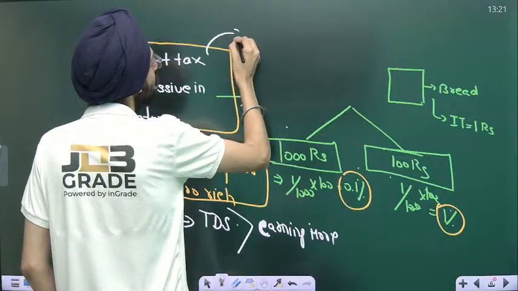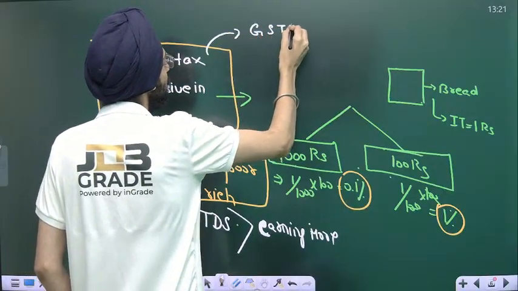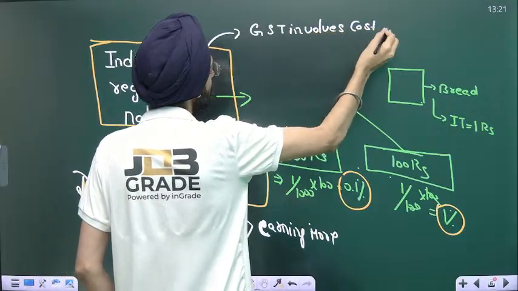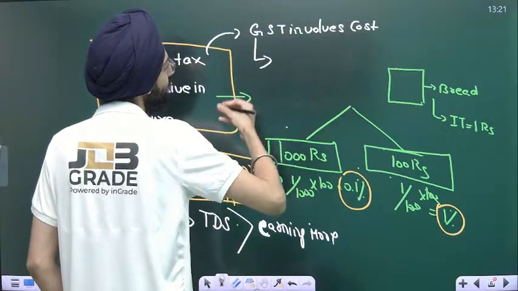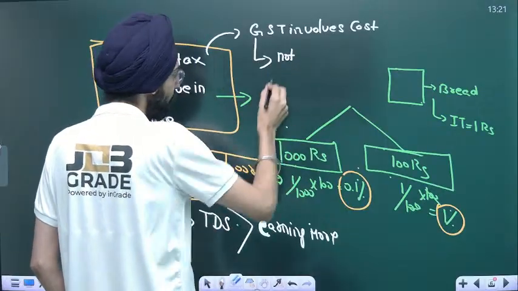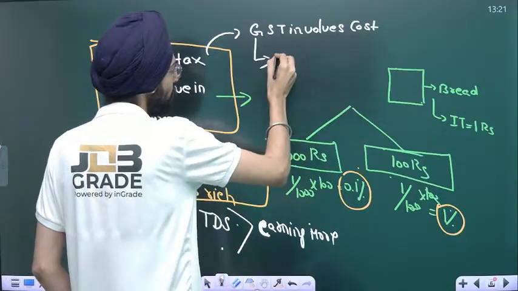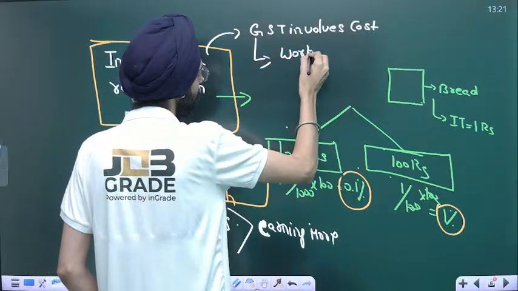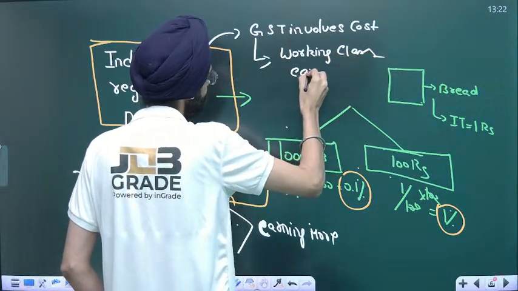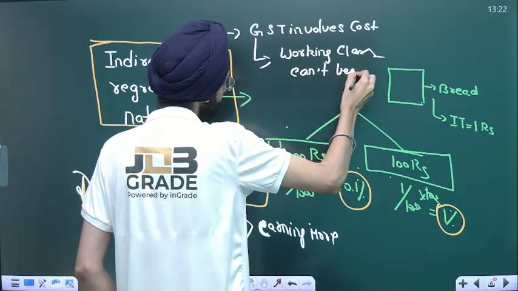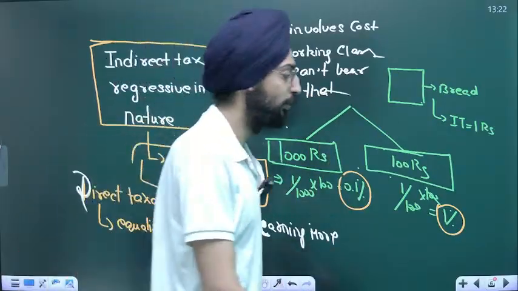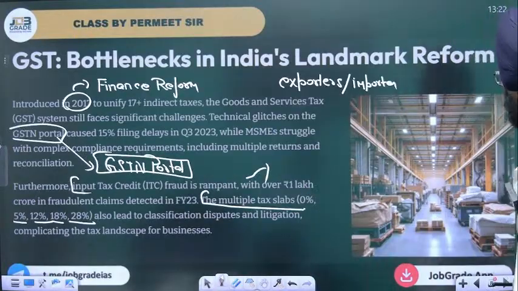GST involves cost, which the working class can't bear. I hope you got these points. Let's move on to the next slide.